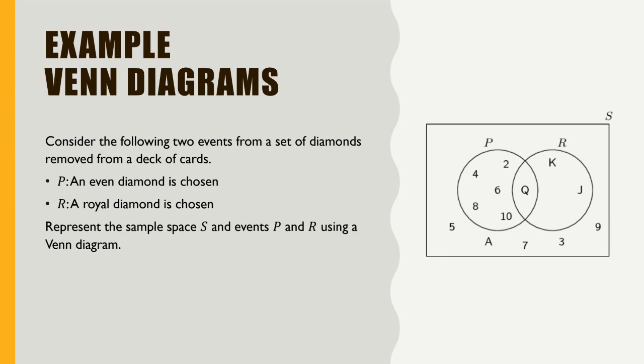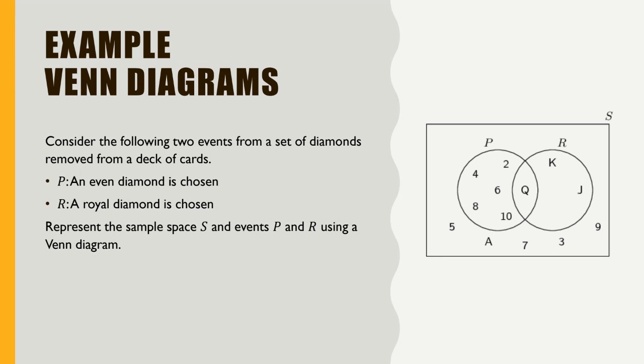The question is: P is that an even diamond is chosen. The even numbers are 2, 4, 6, 8, 10. And if we consider J, Q, K in orderly fashion, like J is 11, Q is 12, and K is 13, we can include Q as part of the even numbers. And then we say R is a royal. Royals are the J, Q, and the K.